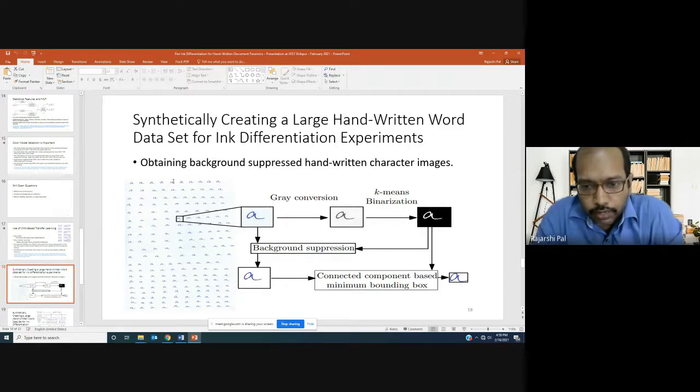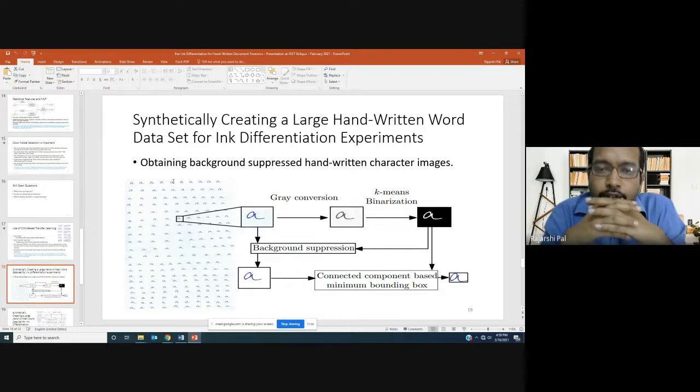Later we thought, since we are using transfer learning and all, the main bottleneck here is the availability of large data sets. So we thought of synthetically creating a large handwritten word data set for document forensics.